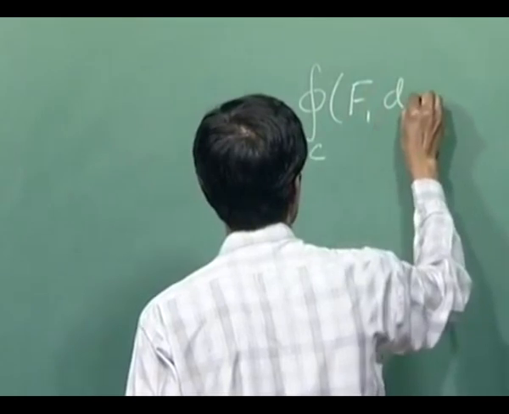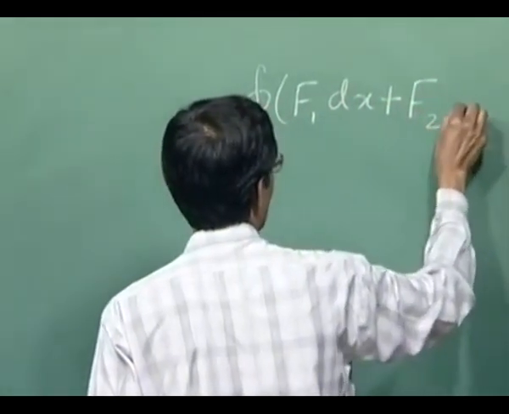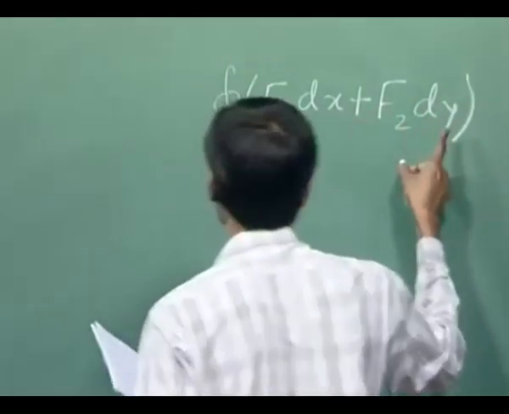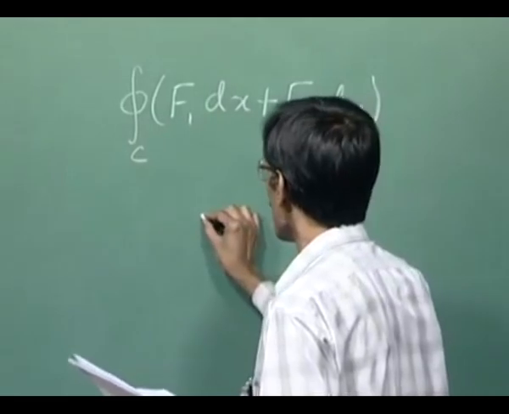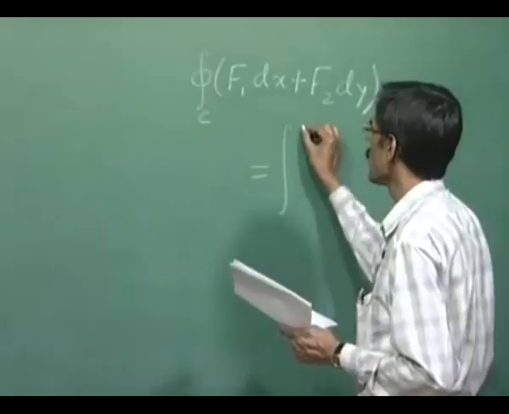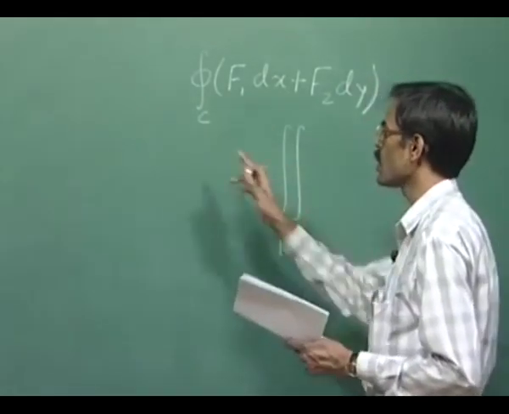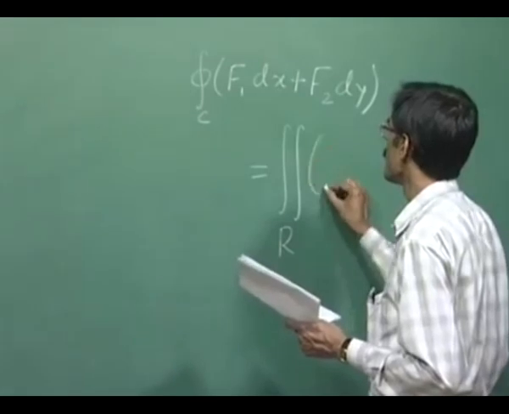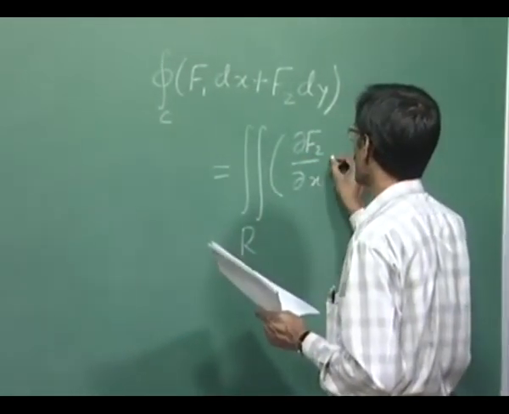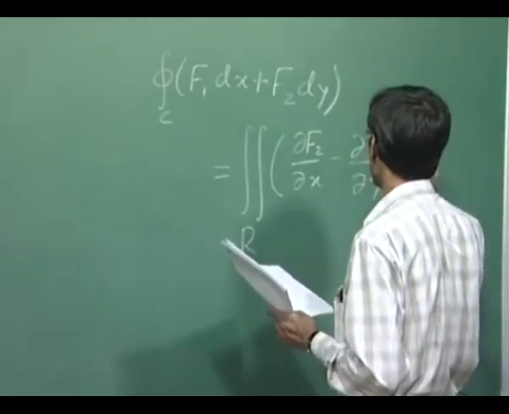The line integral of a function with components f1, f2, given as f1 dx plus f2 dy over a simple closed curve C, is given by the double integral over the region enclosed by C of del f2 by del x minus del f1 by del y.